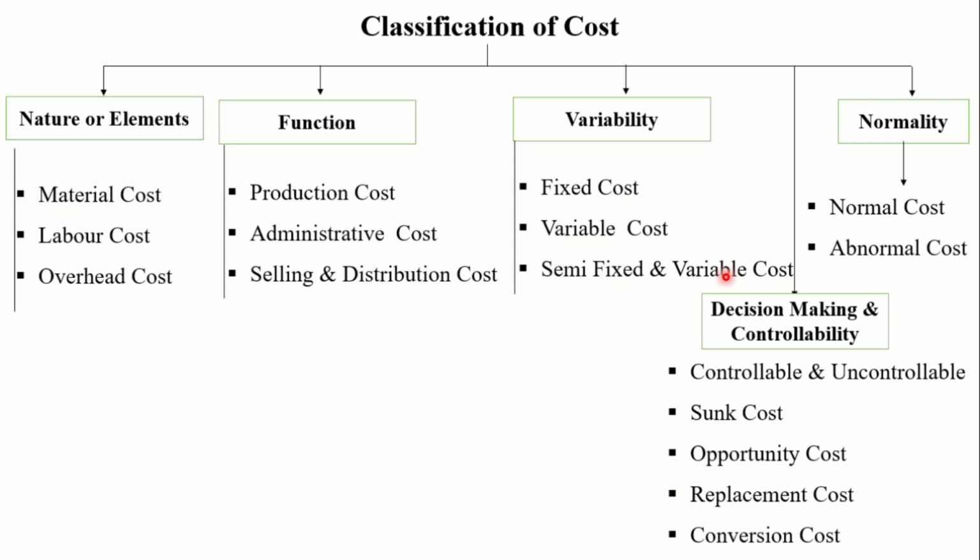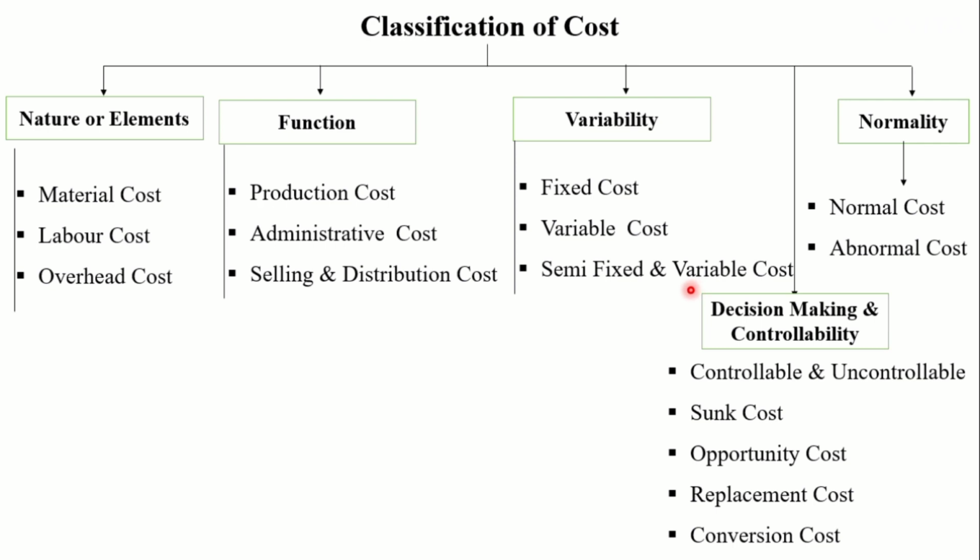Accordingly, it has both fixed and variable features. For example, depreciation and maintenance cost of plant and machinery. These are the semi-fixed or semi-variable cost examples. So classification based on variability is fixed cost, variable cost, semi-fixed and semi-variable cost.